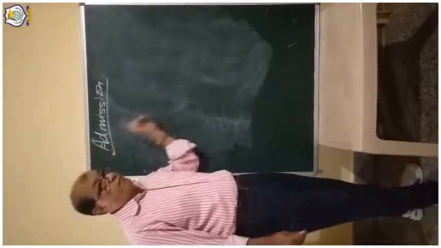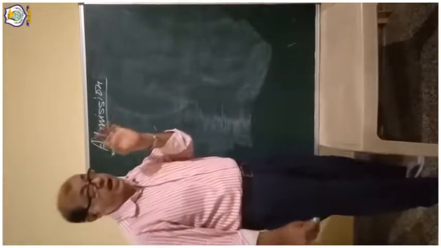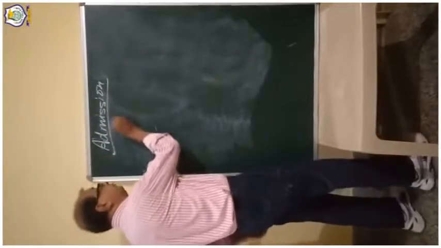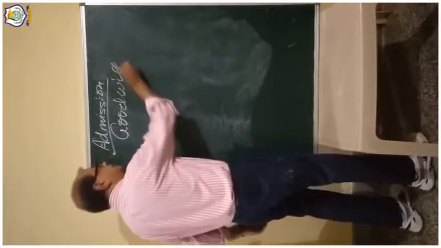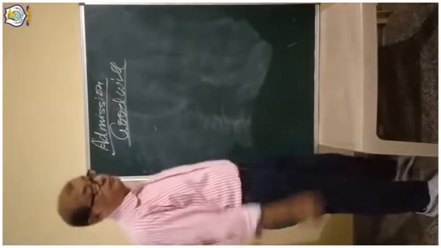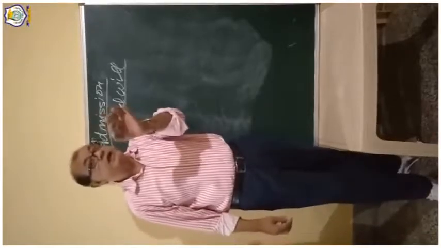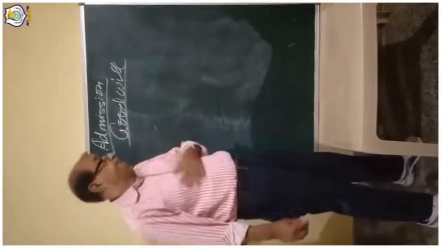Now at the time of admission of a partner, the next very important aspect is goodwill. It is a very, very important aspect that you have to understand. What is goodwill?